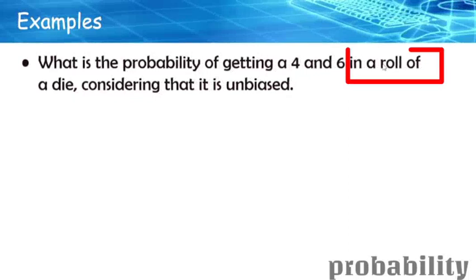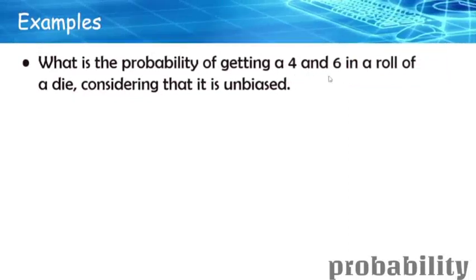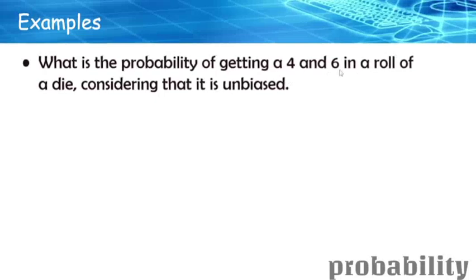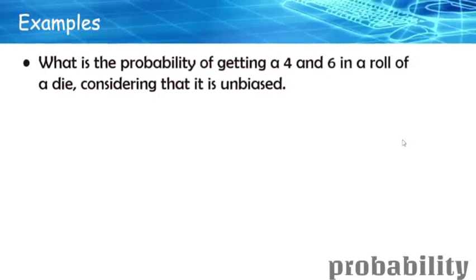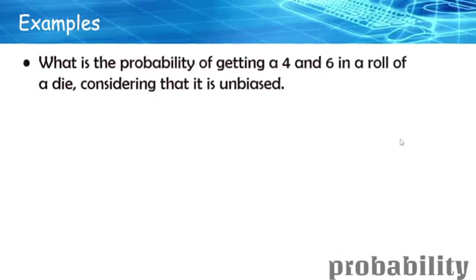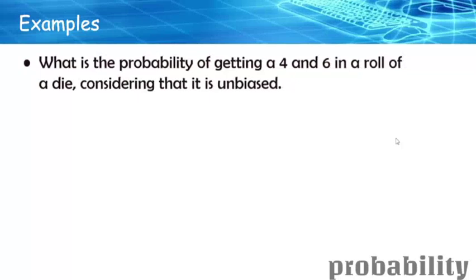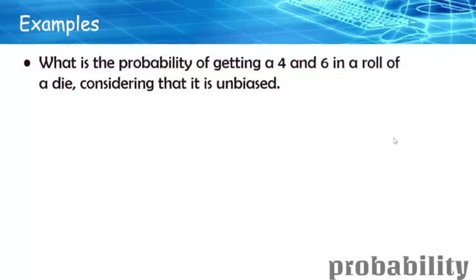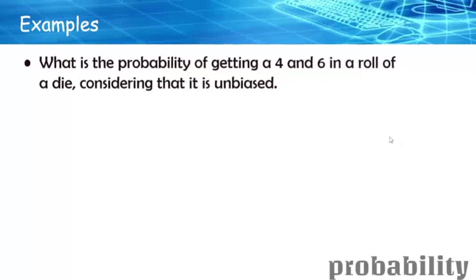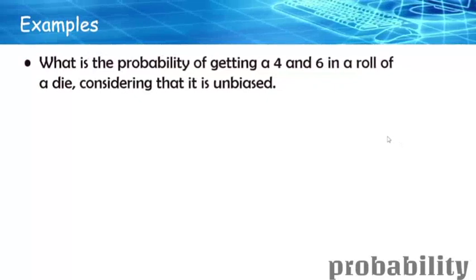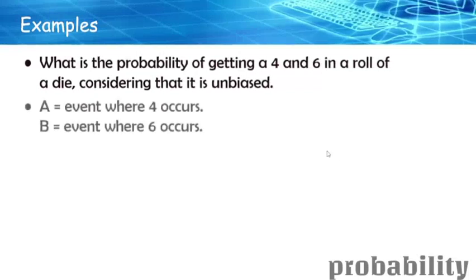In a roll, we can either get 4 or we can get 6. The probability of them is 1 by 6 and 1 by 6, but we can't get both. So the question seems wrong, but it isn't. In real life examples also you will face such situations. With our instincts, we can say it is 0. But when you have created a machine learning model, it cannot directly identify whether it is correct or not, so it will go ahead and compute. So let us also compute it.